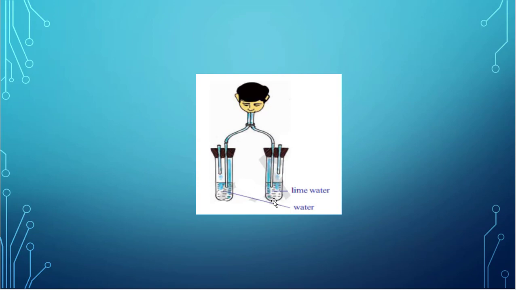If you keep your finger before your nostrils, how do you feel? You feel some warm air. Warm, that is heat. That heat is also produced in respiration. Because of oxidation of food materials, energy is released, and along with the energy, carbon dioxide, water and heat are also liberated. Some heat remains in our body to keep our body warm, and excess heat is released out of our body through exhaled air.